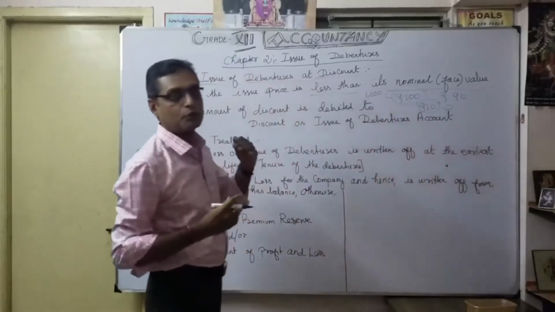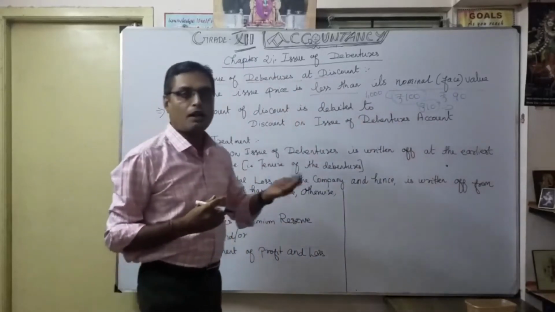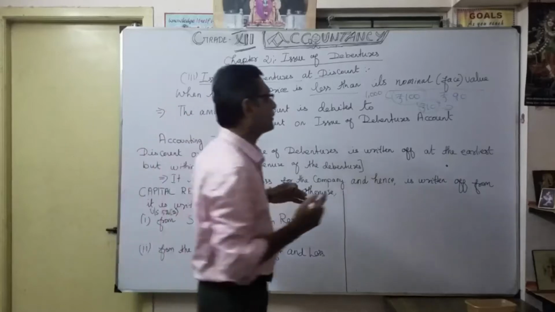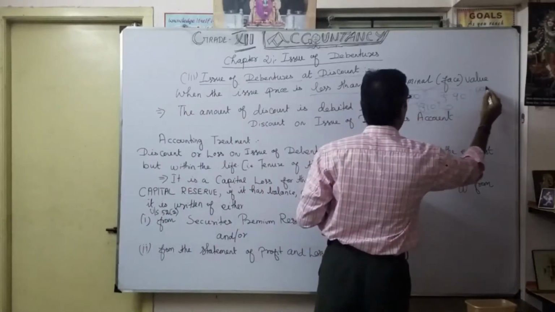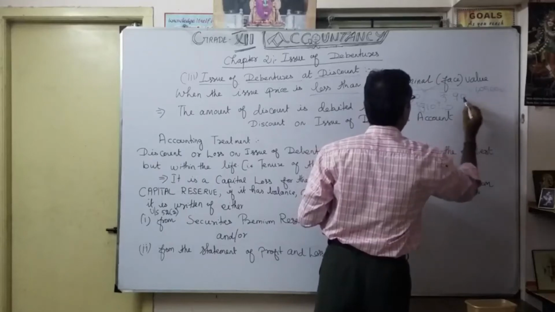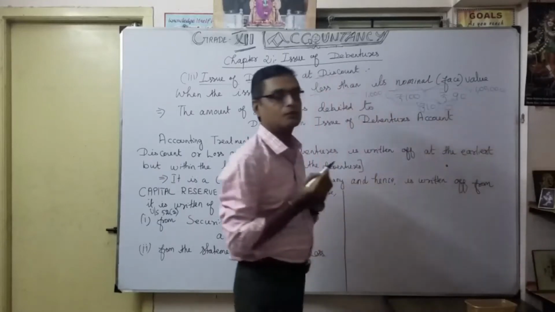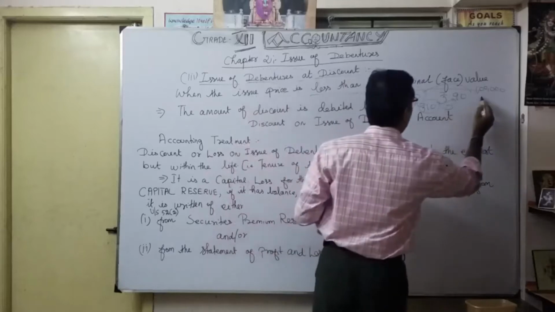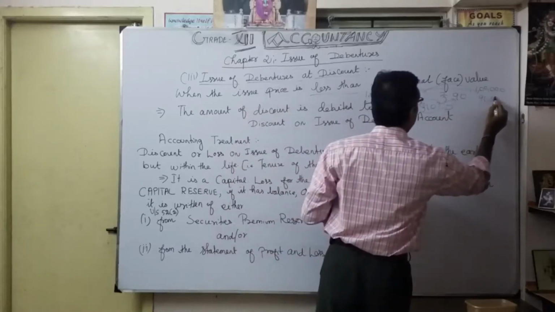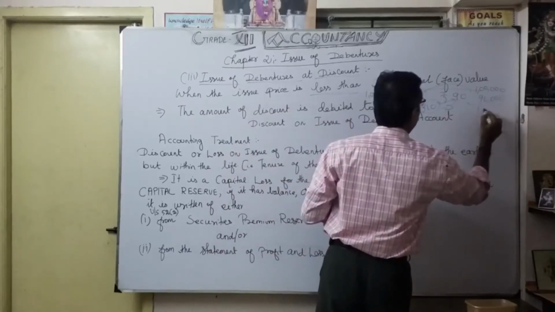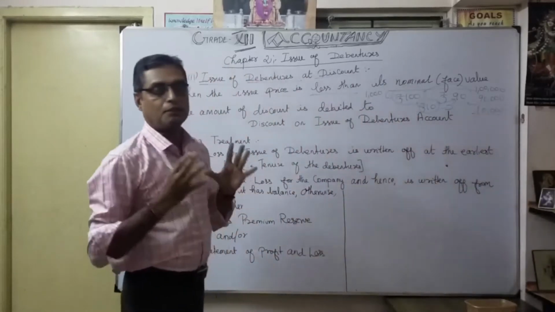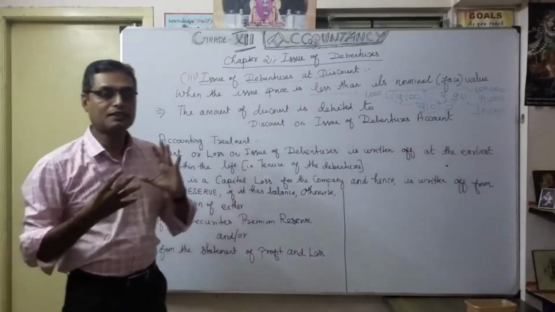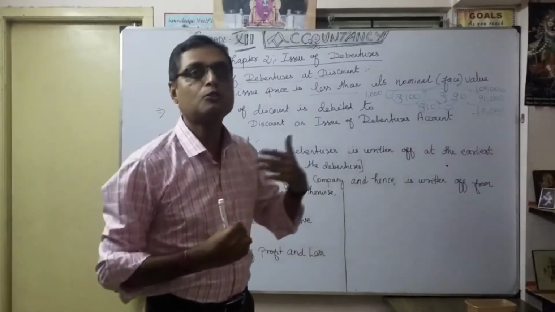For example, the company invites 1000 debentures. You can expect the nominal value to be 1 lakh. But because of issue at a discount, the company can collect only 90,000. The 10,000 is called the discount, money the company is losing. We can say discount or loss on issue of debentures.